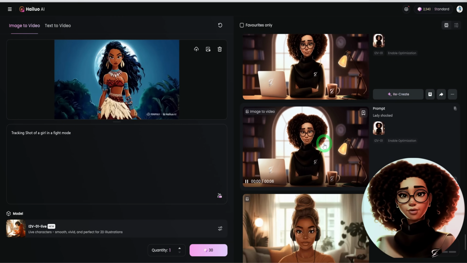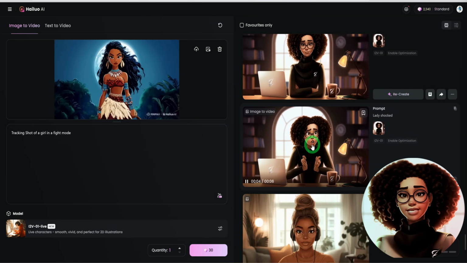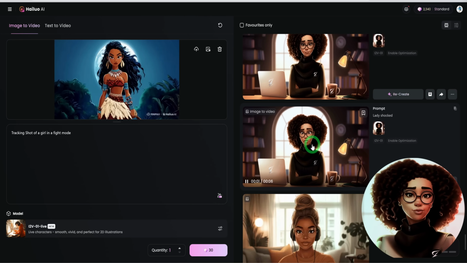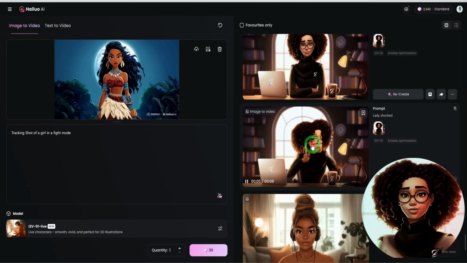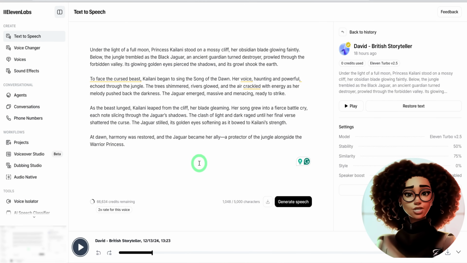I used their first model that creates dramatic effects. Once all your video clips are ready, the next step is to create a voiceover to narrate the story. You can use a text-to-speech AI tool like 11 Labs, which generates realistic voices and is my favorite tool for creating voiceovers for all types of faceless videos.